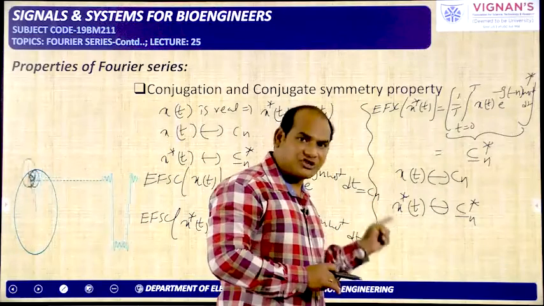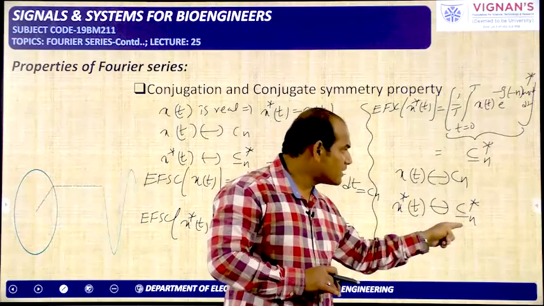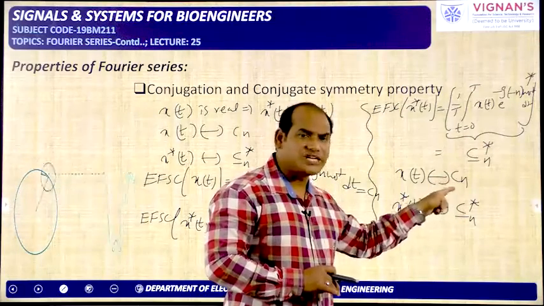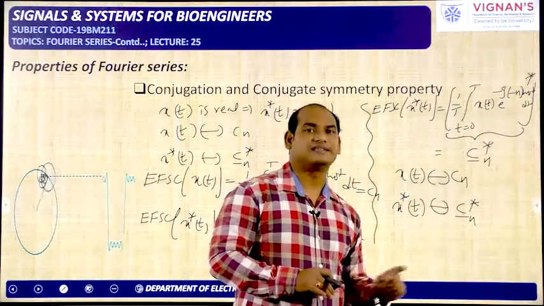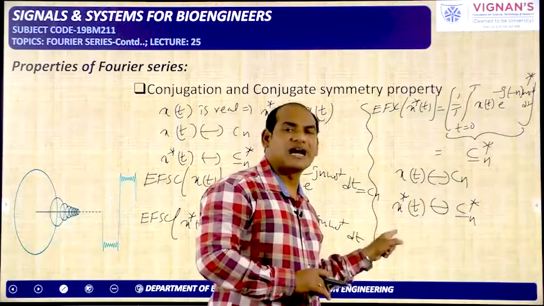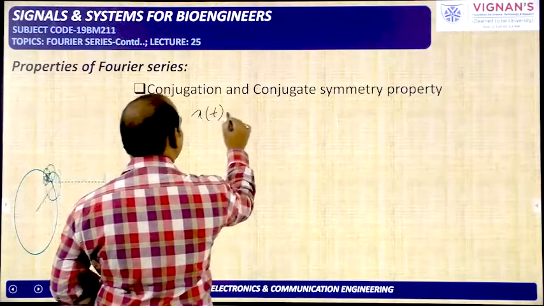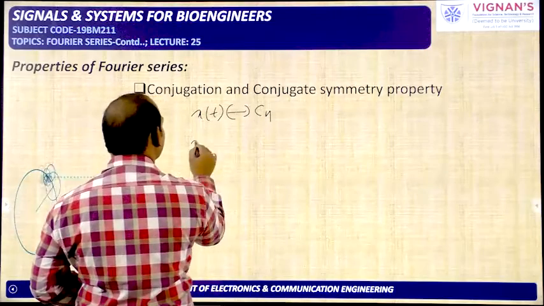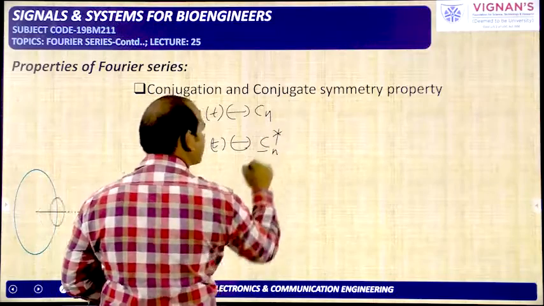If you perform the conjugation in the time domain, in the frequency domain, that is for the Fourier series coefficients, the conjugation has to be applied and also the reversal property has to be applied. Again, x of t has the coefficient Cn, and x star of t has the coefficient C minus n star.